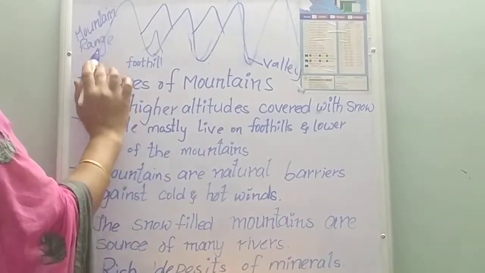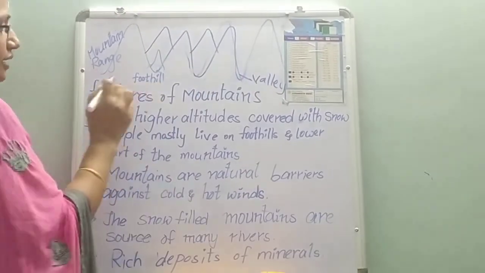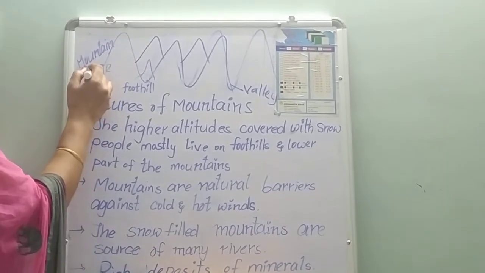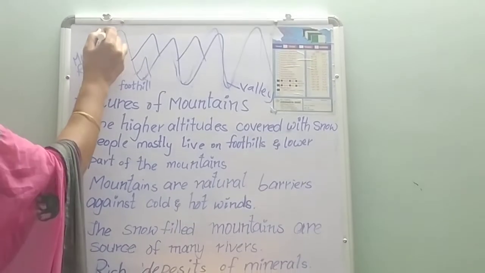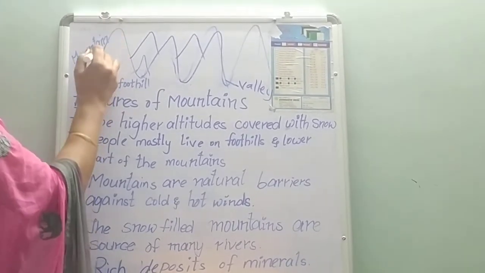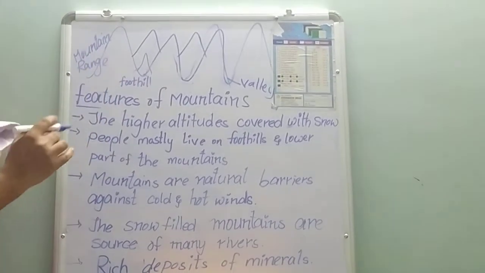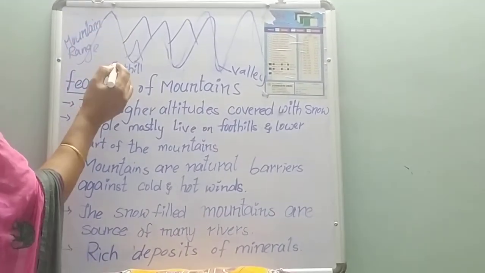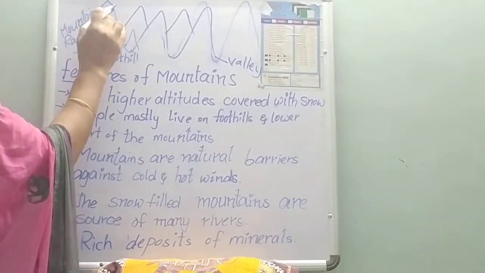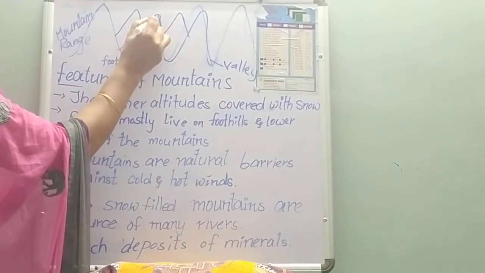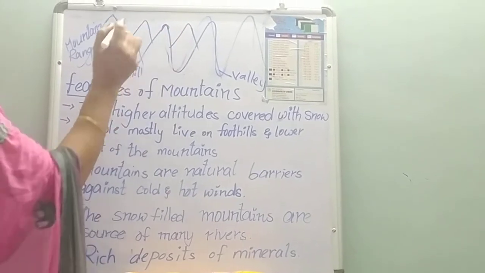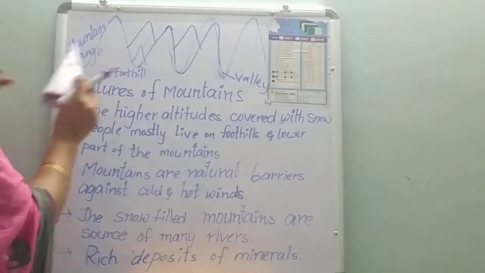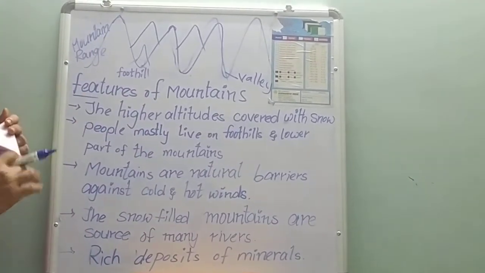So this is the picture of a mountain range. The slopes are sloping and steep, and the peaks will be short or slightly rounded, or conical, cone-shaped peaks that the mountains will have.